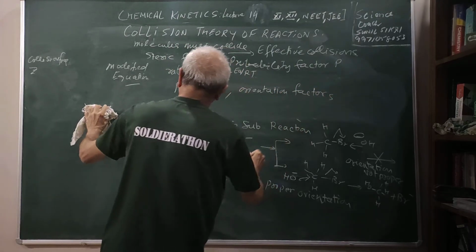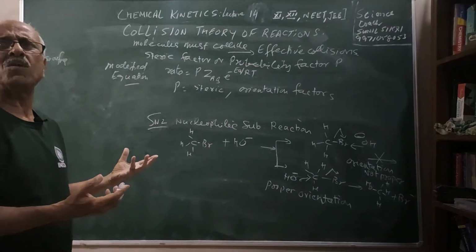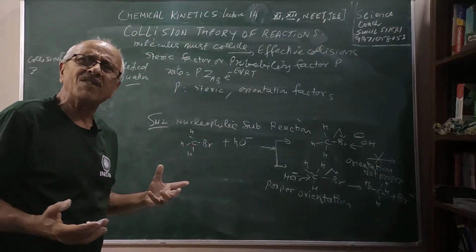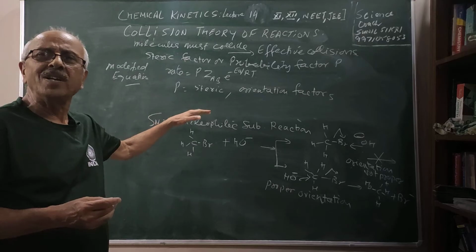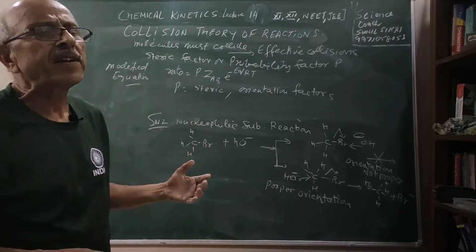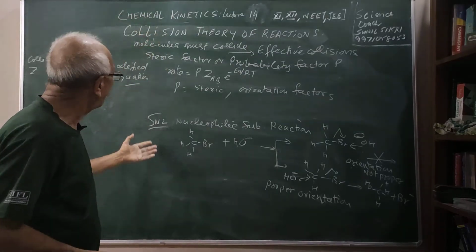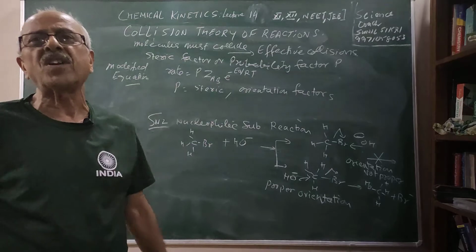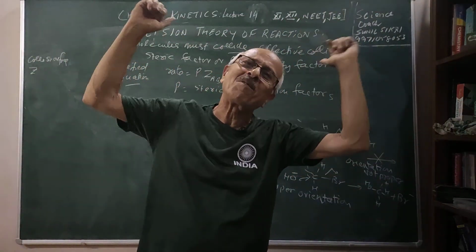Therefore, students, we can see that collision theory is able to explain how a reaction takes place, what the collision number is, what the collision frequency is, and why the rates of reaction are much lower than the collision numbers. And not only the activation energy but also proper orientation is required for the reaction to take place. I will give you some examples. Okay students, with this I am ending the chapter of chemical kinetics, and next time I will see you in surface chemistry.